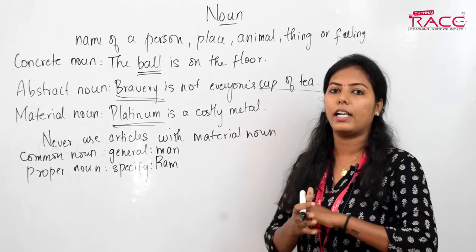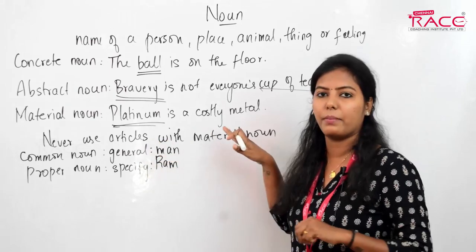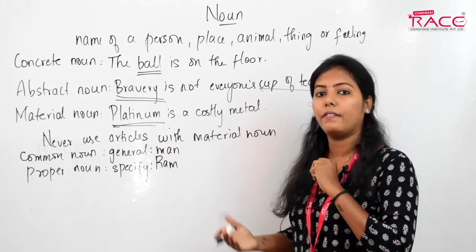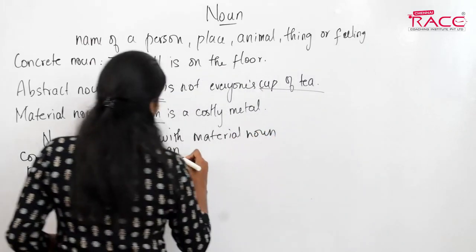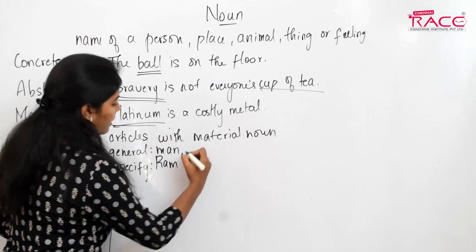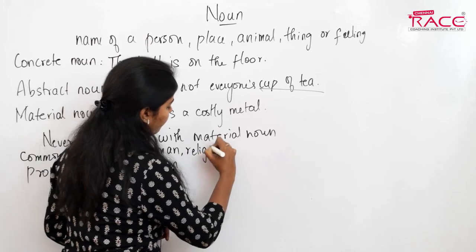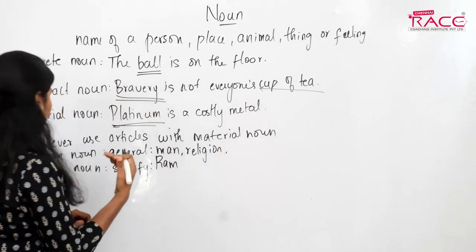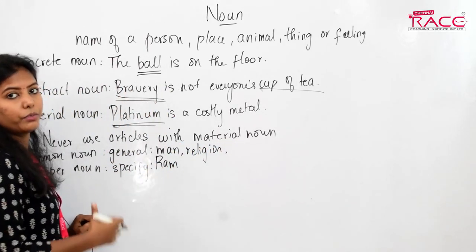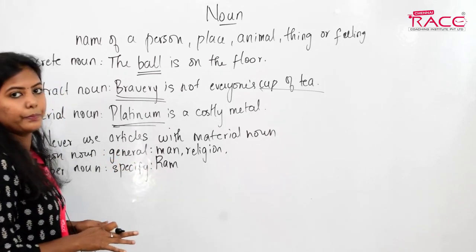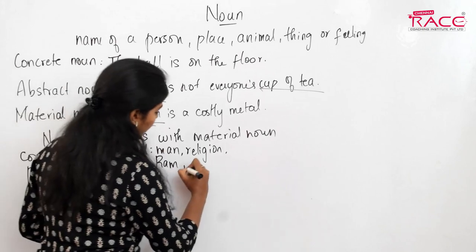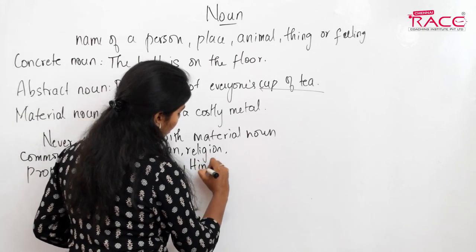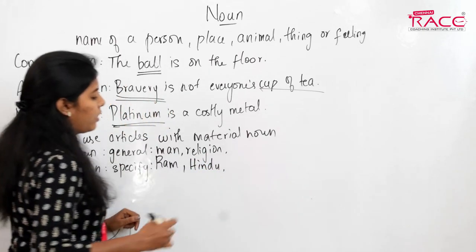Okay, so what I'll do now is I'll give you some examples for common nouns, and you have to give an example for its proper noun. Can you do that? Okay, for example, when I say religion, can you give me an example of a proper noun for religion? Okay, it can be Hindu or Jainism, anything, Jain or something.